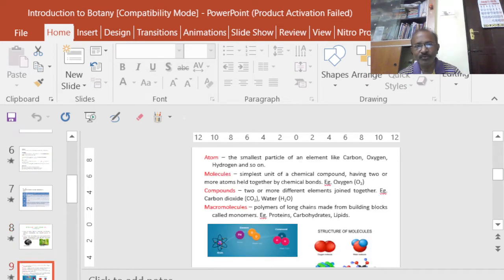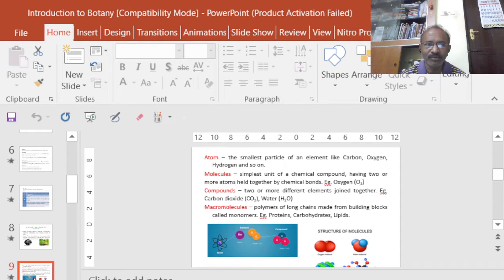Okay. Before going into detail about botany, some basic points about what are atoms, molecules, compounds, and macromolecules. The atom, as we know very well, is the smallest particle of an element. For example, we know there are micro elements and macro elements.